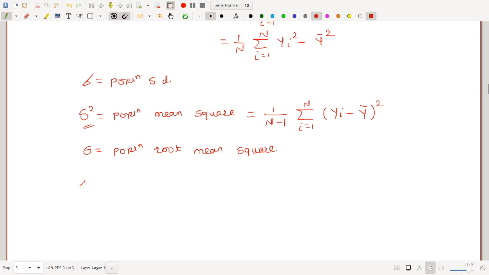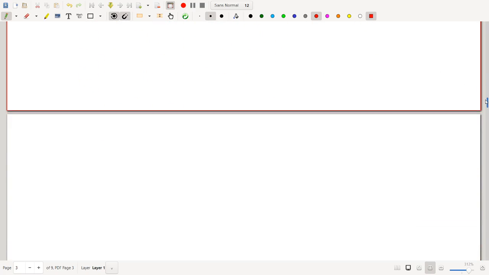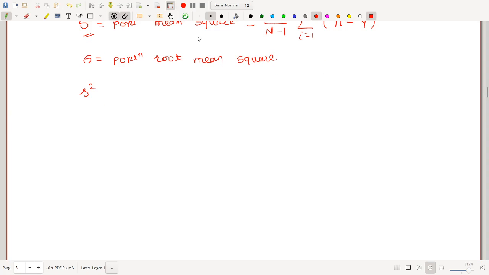Now next notation is small s square. Small s square means sample variance. Now formula for sample variance is 1 upon small n minus 1 summation i equal to 1 to small n, small yi minus small y bar whole square.